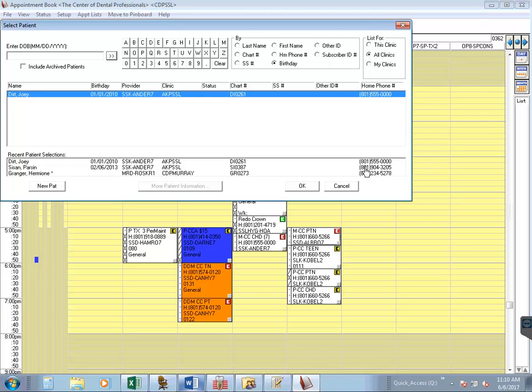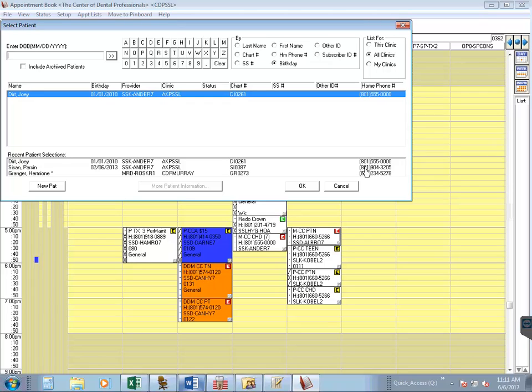Now, anytime a patient calls in to schedule as a new patient, you always want to search for them in our records anyways. We've been open for a really long time, and sometimes a patient came in, let's say 5 or more years ago, and they came in just once, and they totally forgot about it after. And then they call in to schedule their new appointment, and they're like, no, I've never been there before, and then we end up creating a whole new file for them. What ends up happening is we have 2 files, and it gets kind of confusing. So long story short, just always make sure to search for new patients in our records anyways.